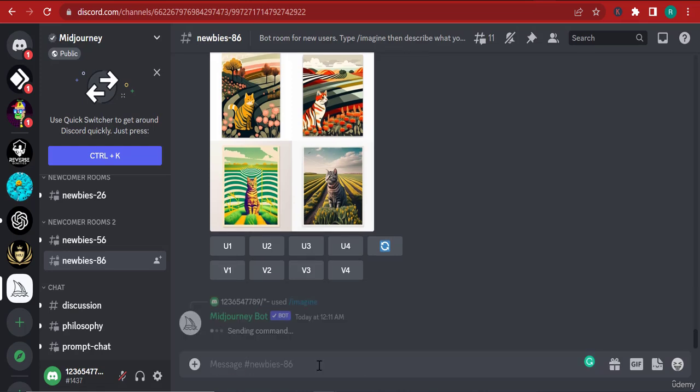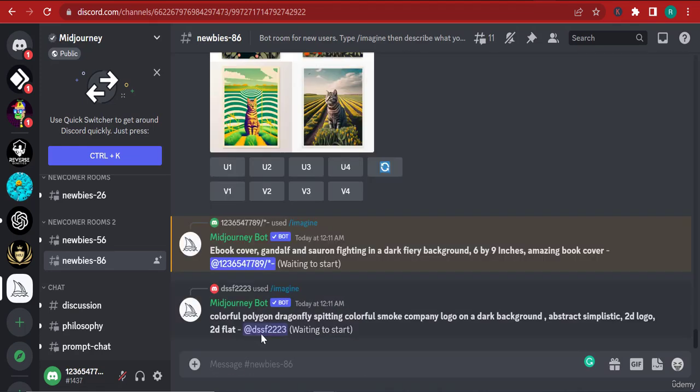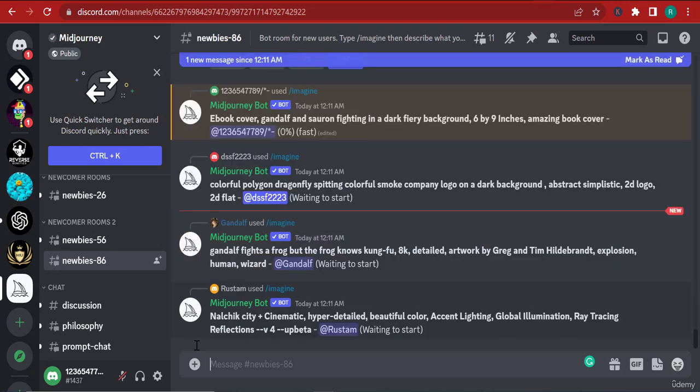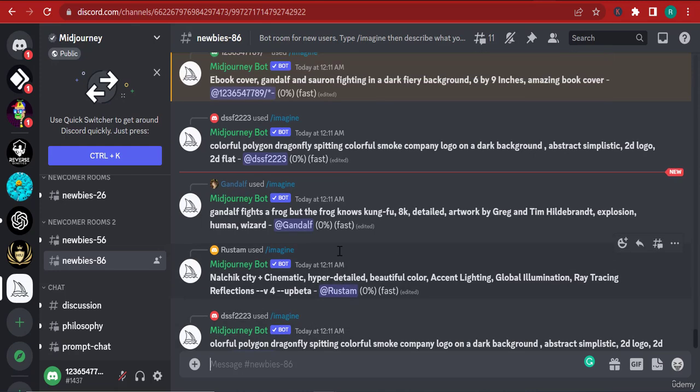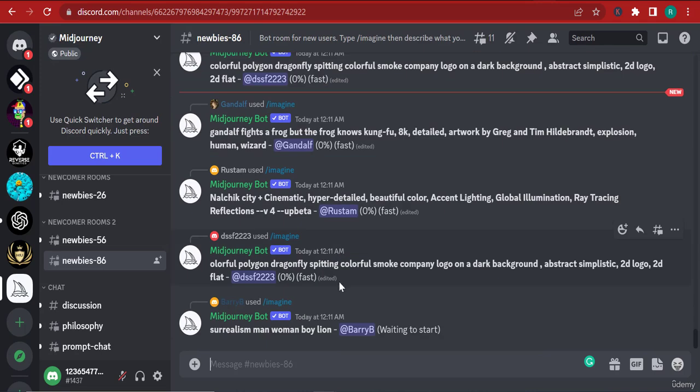Right now it's going to take some time. You can see right here, it's sending a command and now it is processing our order. You can see that other people, similar to us, are sending their commands. Of course, this is a bot, so it can do operations very fast, but you're going to have to wait a little bit here and pay careful attention to the images.